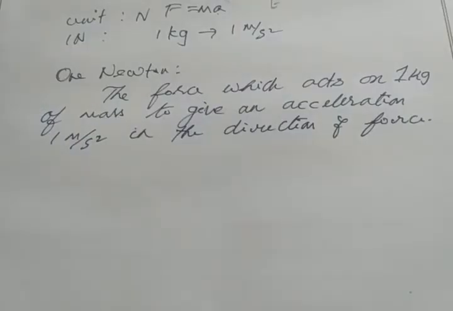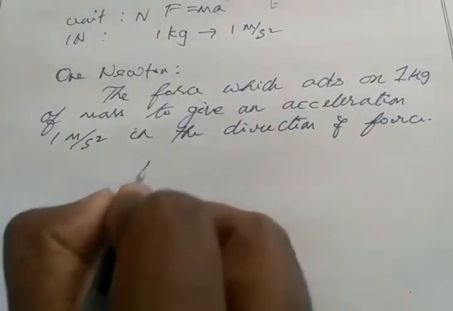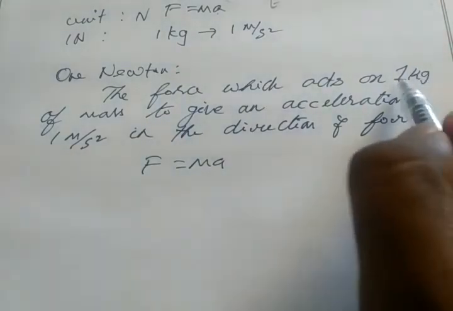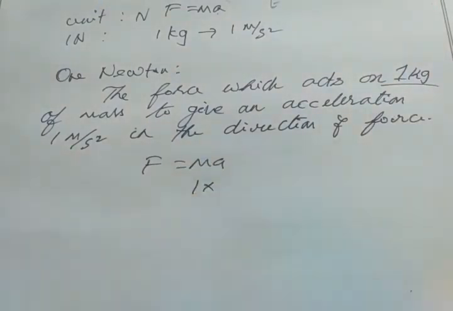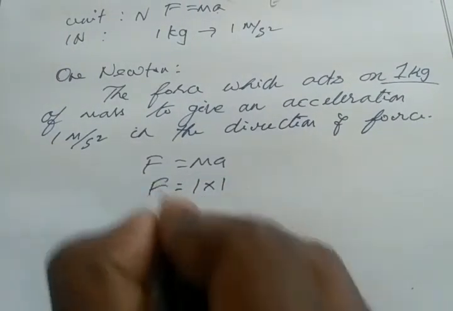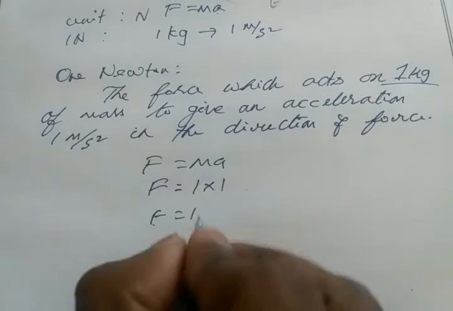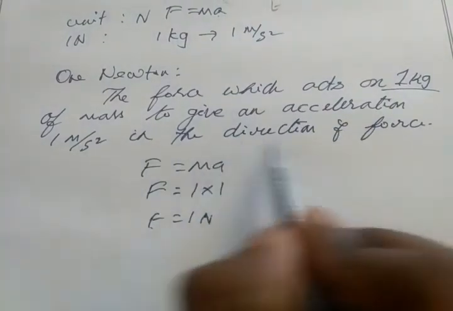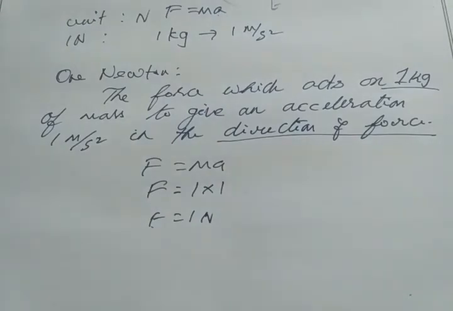So substitute all these values in the equation. We have F equal to ma. What is the value of m? Value of m is 1 kilogram. What is the value of acceleration? Acceleration is 1. Then what is force? Force will be 1 Newton. Okay. So acceleration is in the direction of force. So acceleration always lies in the direction of force. Clear? So this is all about Newton's second law.